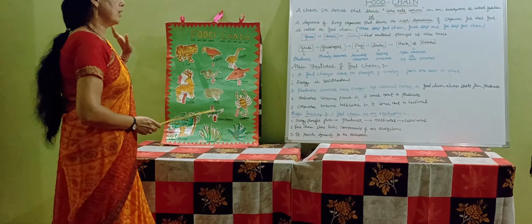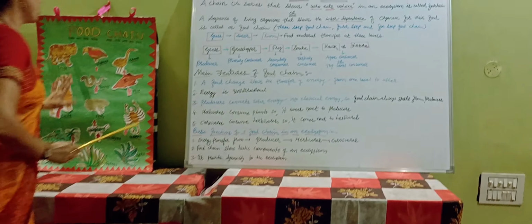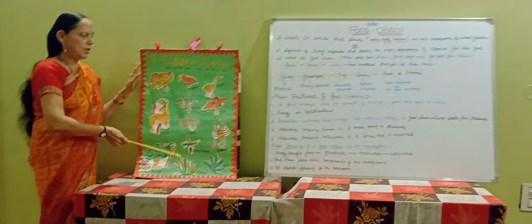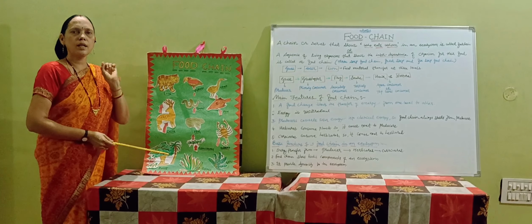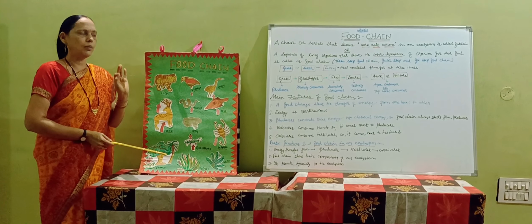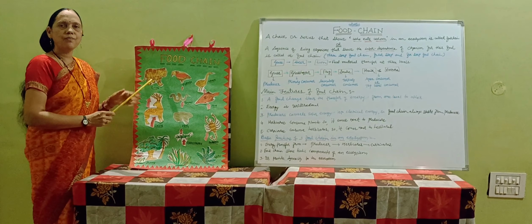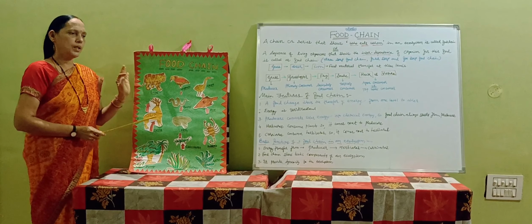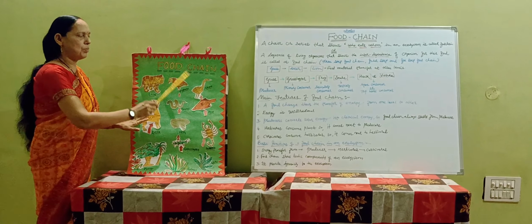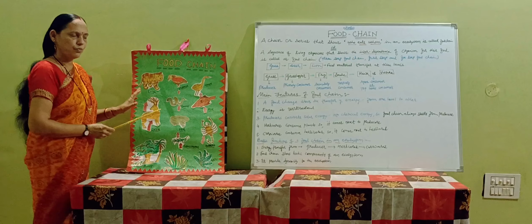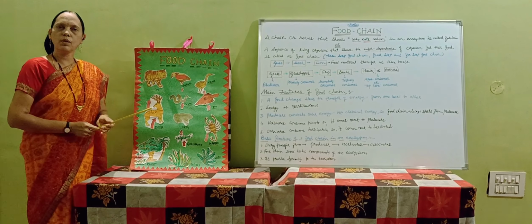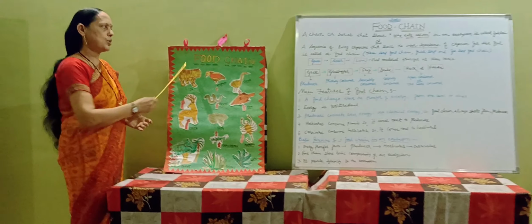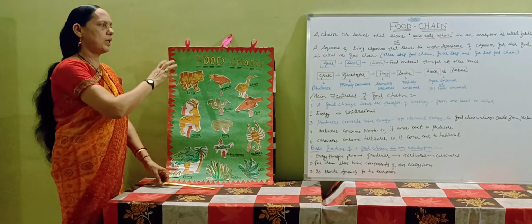And the third thing is that it provides dynamicity to the ecosystem. Because of this particular food chain linkage, each and every species gets a particular proportion of the energy. And if even one of the species vanishes from nature, it will affect the complete food chain, and many difficulties can arise in our environment. That's why it is very important to conserve this particular food chain.